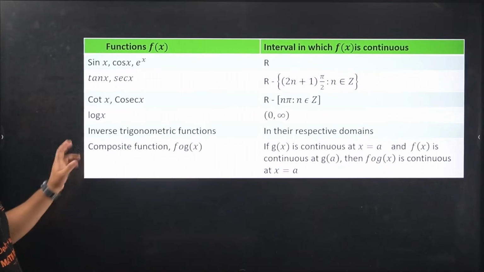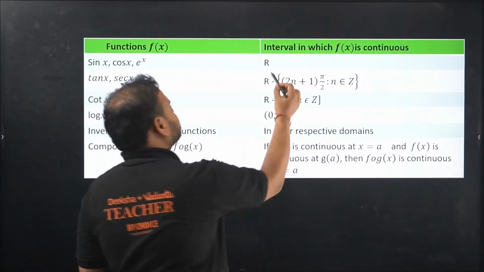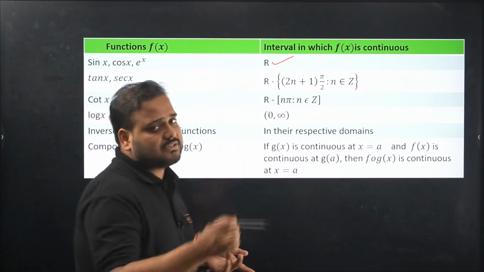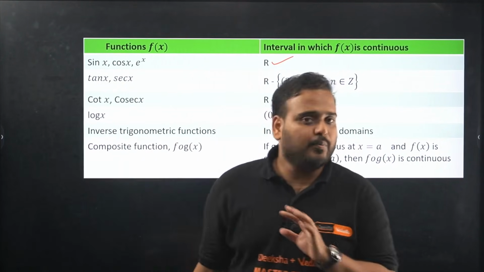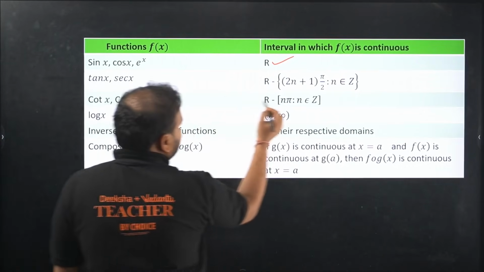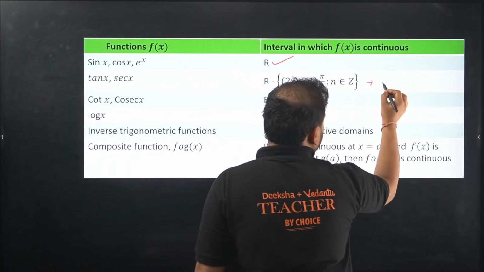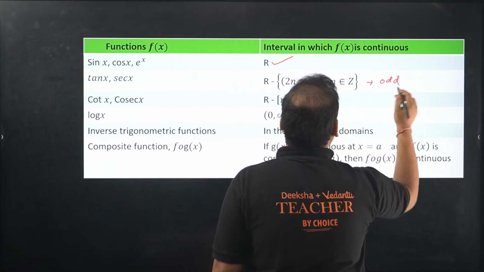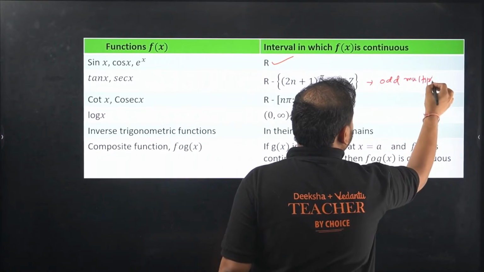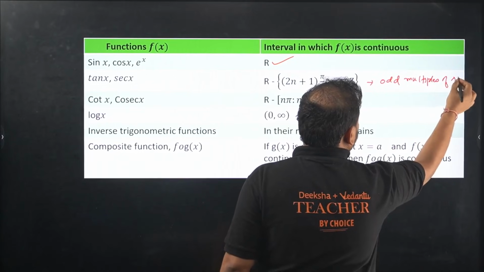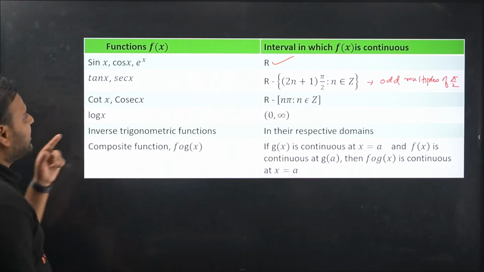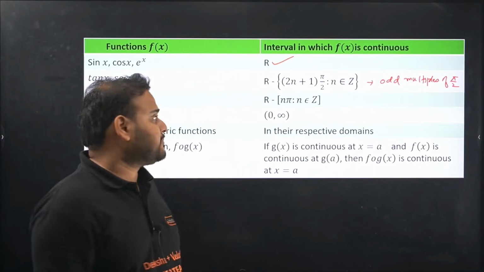Next, sin x, cos x, e power x, continuous everywhere. If you're not sure, draw the graph of sin x, cos x and e power x, you'll see that it is continuous everywhere, there's no break in the graph. Tan x, sec x, except for the odd multiples of pi by 2. So except for these points, everywhere continuous. Okay, because there it becomes undefined, right?